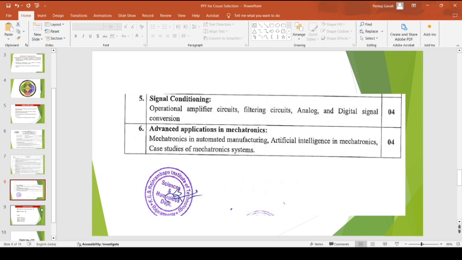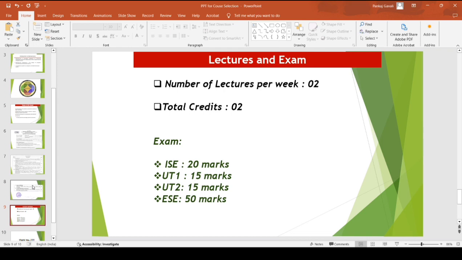So moving further, we have the lectures and exam. We have 2 lectures per week. The total credits for the subject is 2. And if you see the structure of the exam, we have the in-semester exam for 20 marks. We have UT1, that is unit test 1, and unit test 2 for 15 marks each.